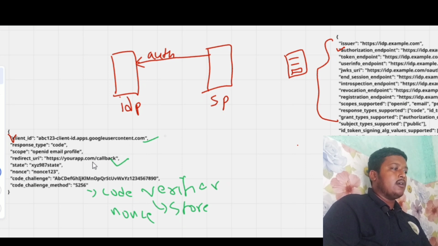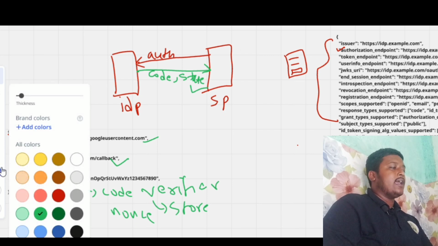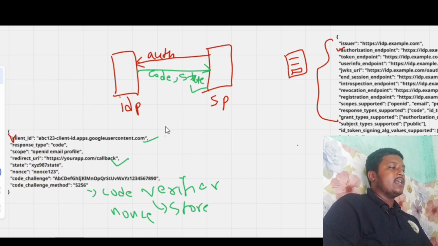Then, with the state, after all that happens, it will make a request at the callback endpoint of the SP with two things: one is code and another is state. So the SP has received the two things, code and state. The SP will first check whether the state is valid or not, and if the state is valid, it will store the code at its end to use for token exchange. So the first step happens, and after that token exchange happens.